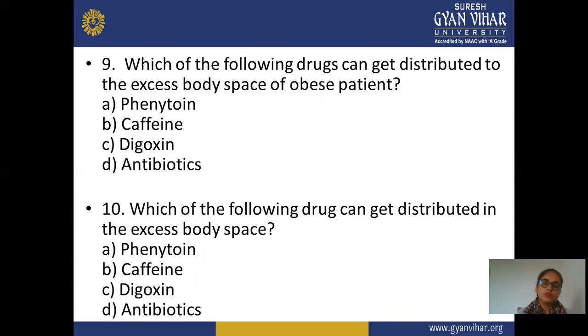Next, in the ninth question, which of the following drugs can distribute to the excess body space of obese patients? A is phenytoin, B is caffeine, C is digoxin, D is antibiotics. Next, which of the drugs get distributed in excess of body space? In this, phenytoin A, B is caffeine, C is digoxin, D is antibiotics. Only the question gets changed, otherwise the drug options are the same in all the questions.